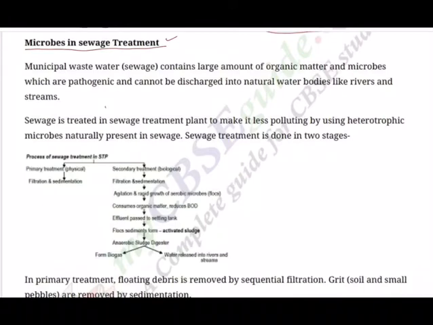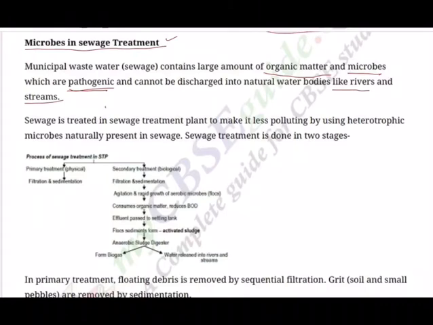So municipal wastewater, which is called sewage, contains large amount of organic matter and microbes which are pathogenic, as I said just now, dangerous ones, pathogens, disease causing organisms, and cannot be discharged into natural water bodies like Krishna river, Tungabhadra river, Ganga river. But people are doing it, so we need to change that, and then only we'll have pure water.